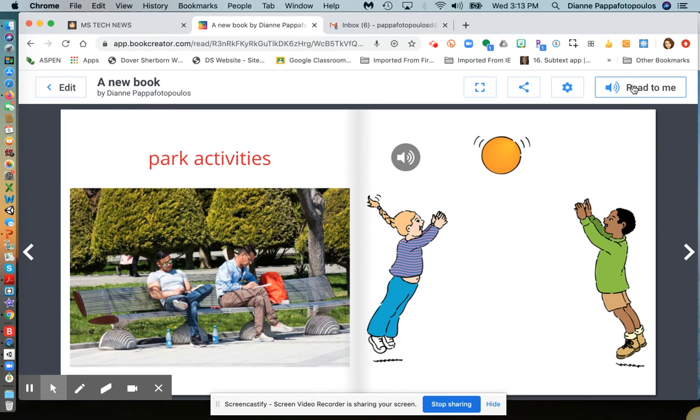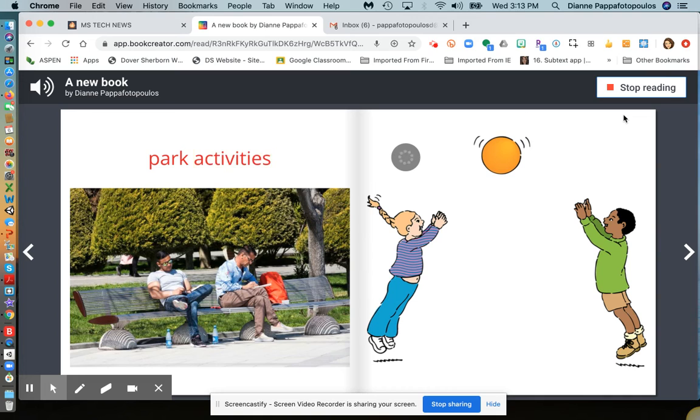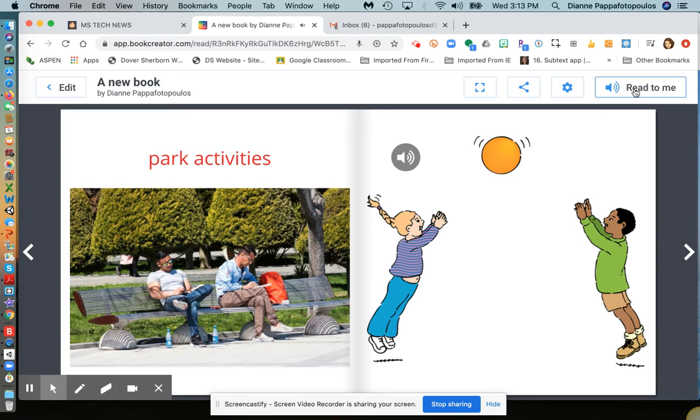So if I press read to me. Park activities. It was a beautiful day in the park, and I saw two students playing ball. What a fun time they had. Okay. So it'll play an audio of everything in the book for you, which is kind of nice. It'll read the book to you.